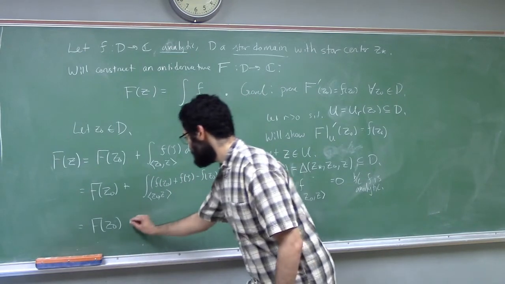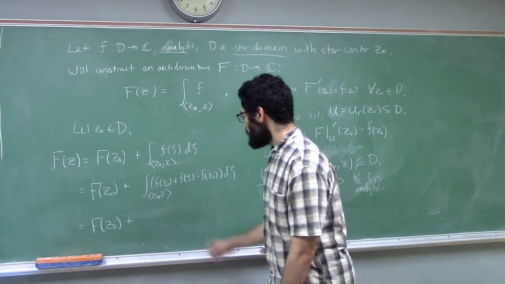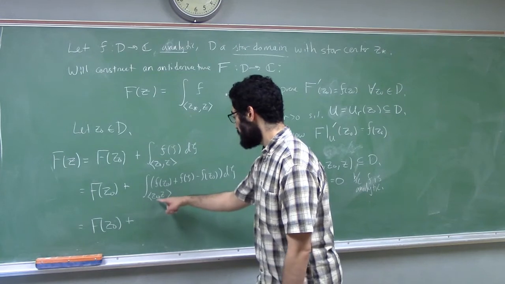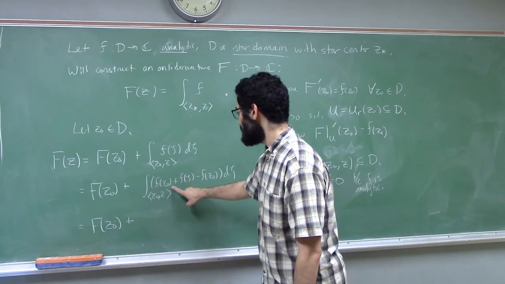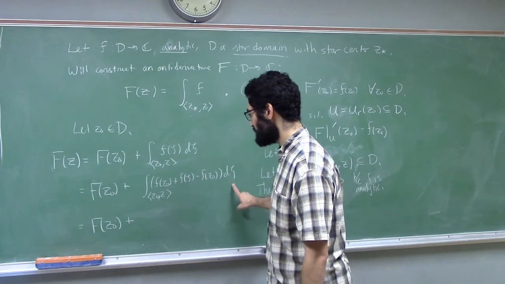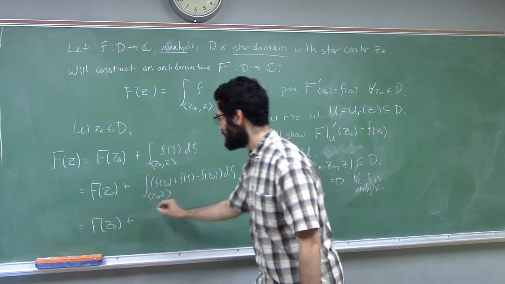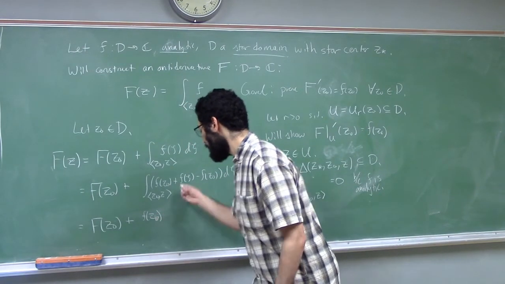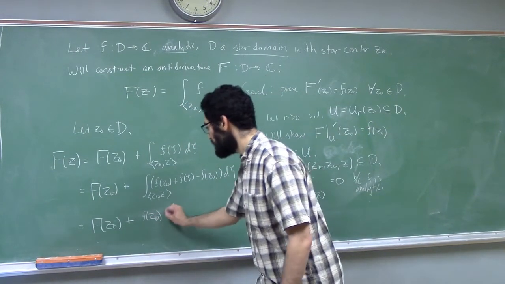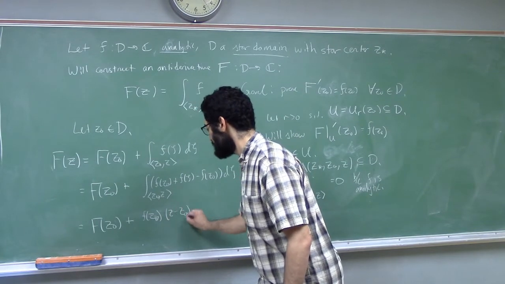Then the contour integral from z naught to z of f of z naught d zeta, that's the contour integral of a constant. So I can pull out that constant, and the contour integral of 1 along the line segment from z naught to z is literally z minus z naught.